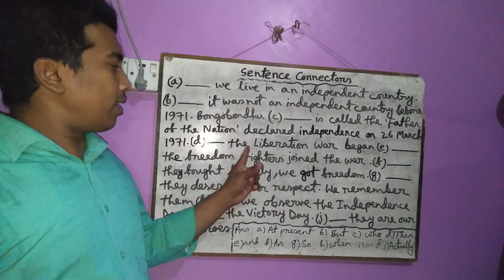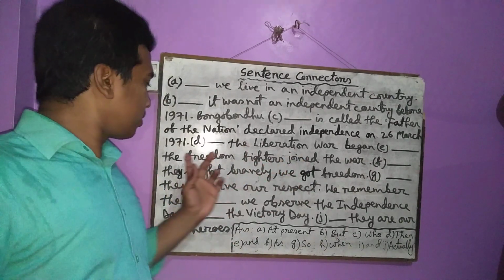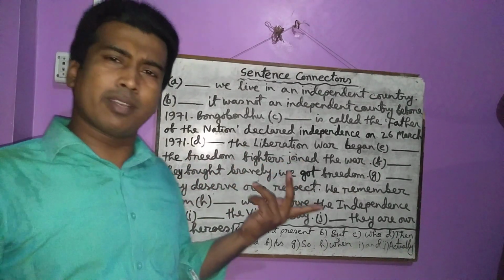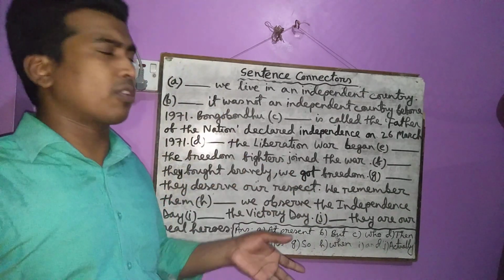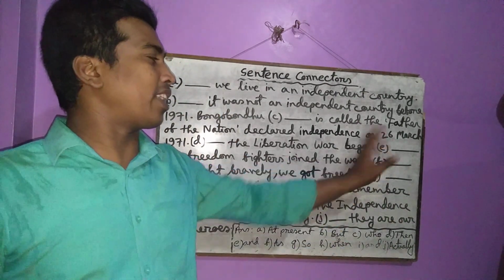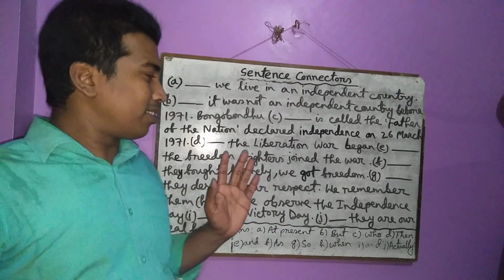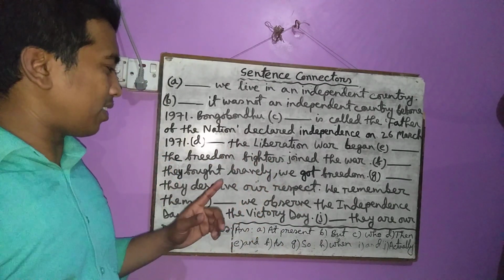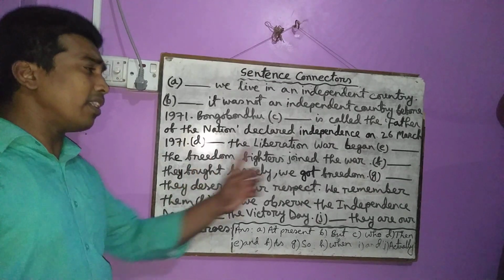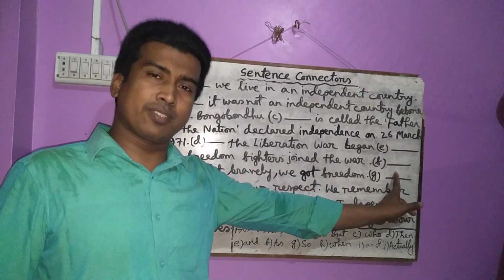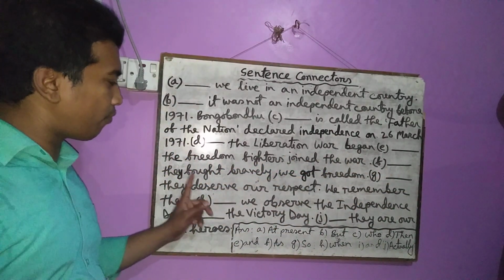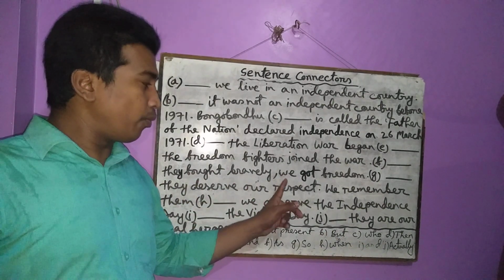Now look at here. The liberation war began. The freedom fighters joined the war. Similar expression. There is no contrasting point. That's why I have to use "and" here. Have you understood? I think you have understood. So let us go to the next sentence. That is, there is a gap at the very beginning of the sentence. What is there? They fought bravely. We got freedom.